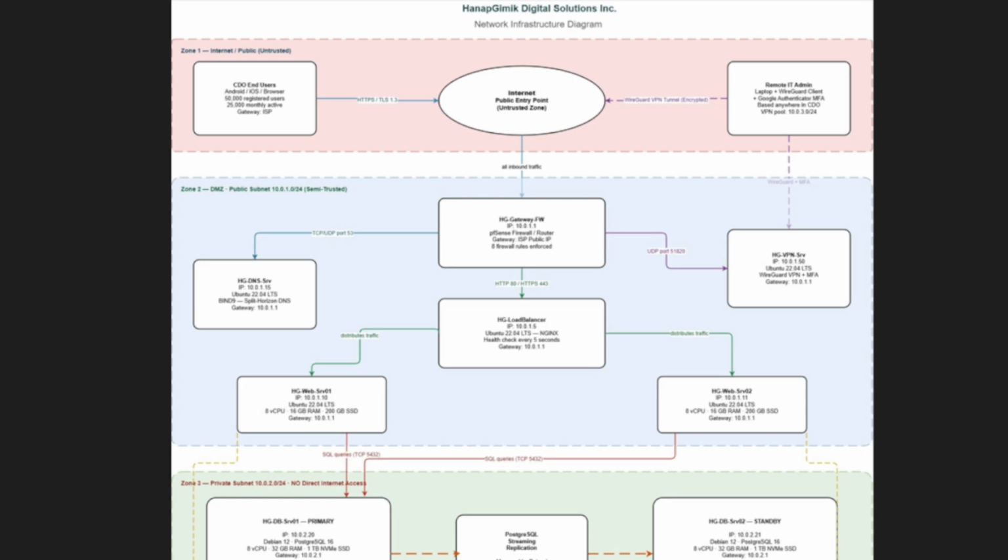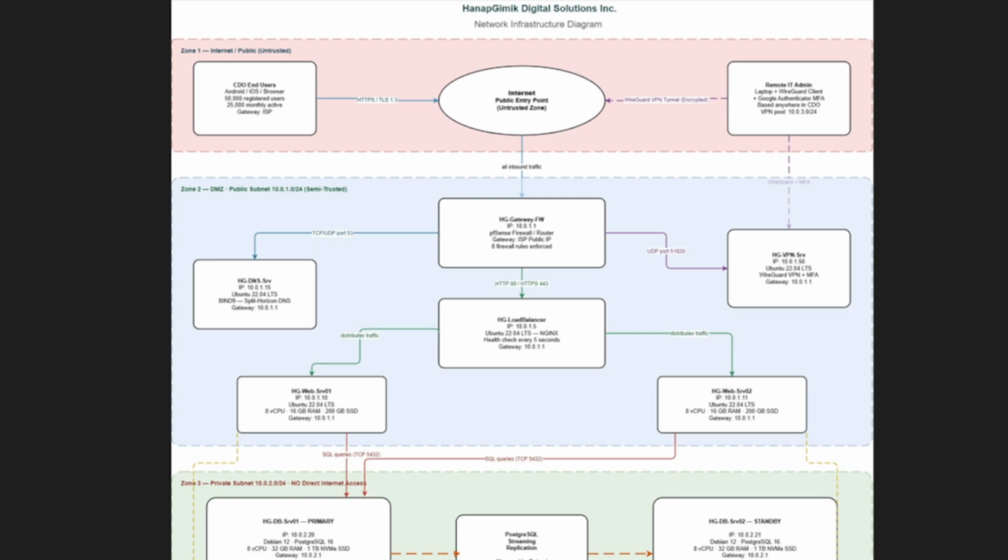Next, we have Zone 2, which is the DMZ, or the semi-trusted zone. This acts as the first line of defense. At the center is our pfSense firewall, which filters all incoming traffic and enforces strict firewall rules.